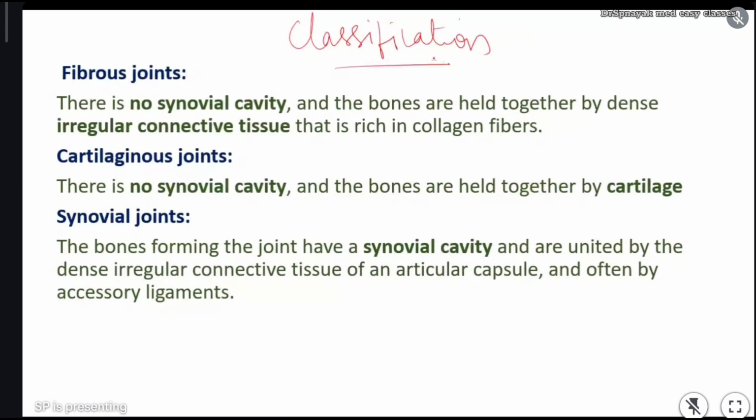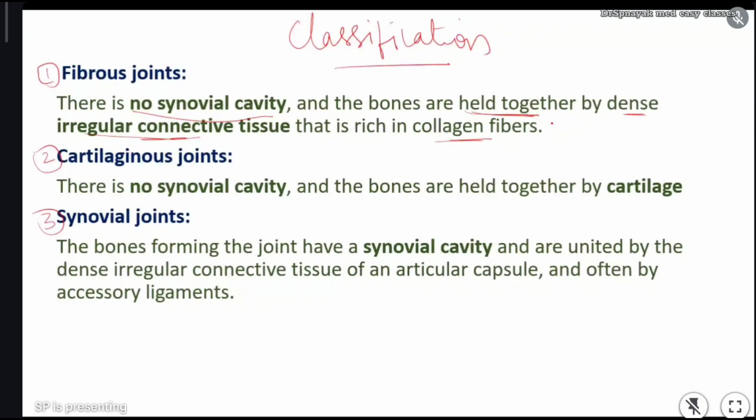In classification of joints, mainly joints are classified into fibrous joint, cartilaginous joint, and synovial joint. I am just trying to repeat the concepts because when I repeat, it will be easy for you to memorize and understand. Okay. See, in fibrous joint, as I told you, there is no synovial cavity and there is no synovial fluid, and these fibrous joints are held together by a dense, irregular connective tissue, which is rich in collagen fibers.